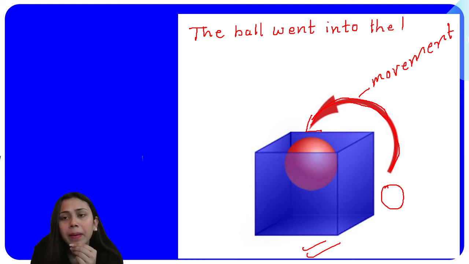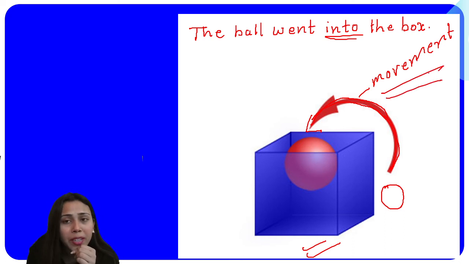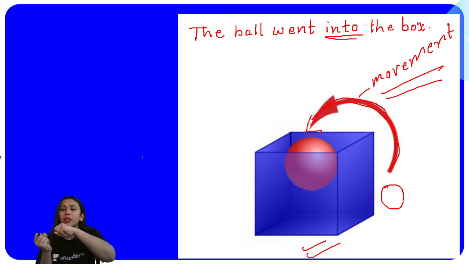Why have we written "into" here? Because there was movement. When some movement is happening, something is going from one place to another place to the inside, in that case we'll be using "into".